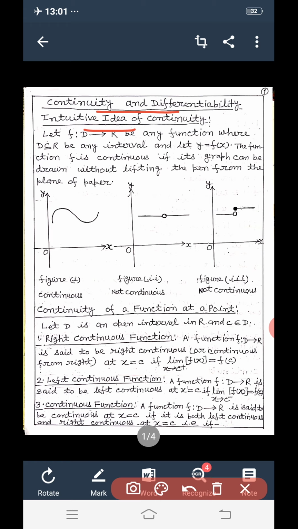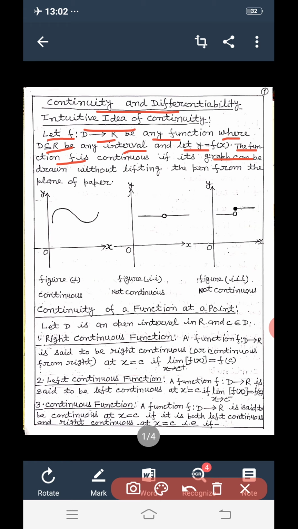Let function f defined from D to R be any function, where D, a subset of R, is any interval, and let y equal to f(x). Then we can represent this function by a graph in the Cartesian plane, that is the xy plane.